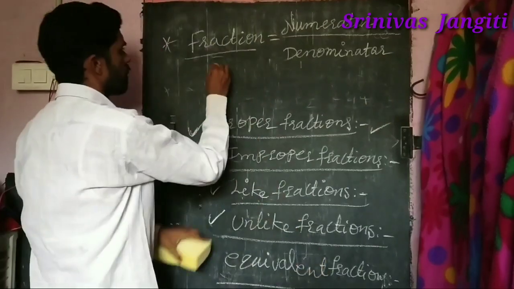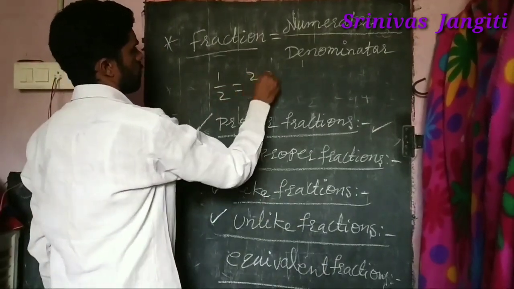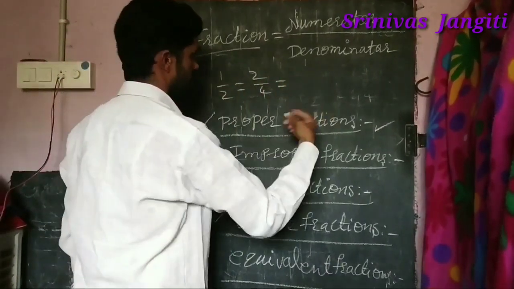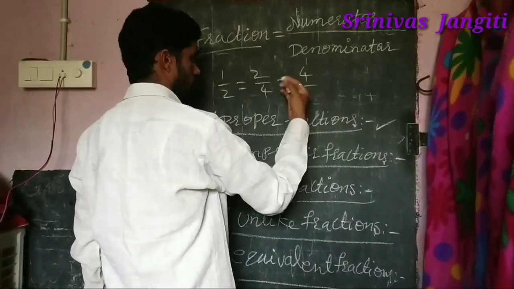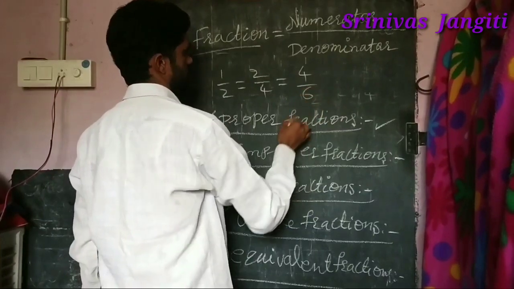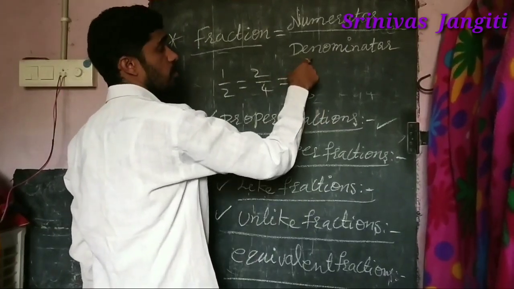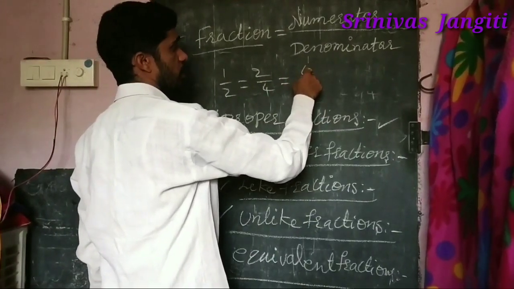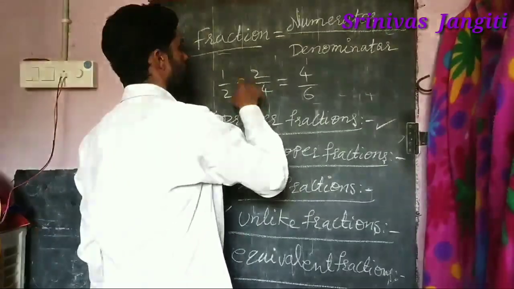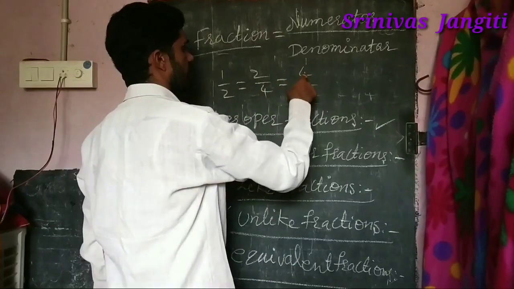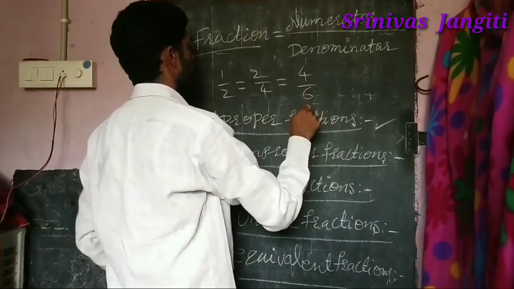You observe here 1 by 2, right? 2 by 4, and that is equal to the next one, 4 over 8. Here it is 6. How is that 2? Here it changes. Here you have taken 2 by 4, and here 1 by 2 is there. If you cut here, 3 will come. That is not correct.